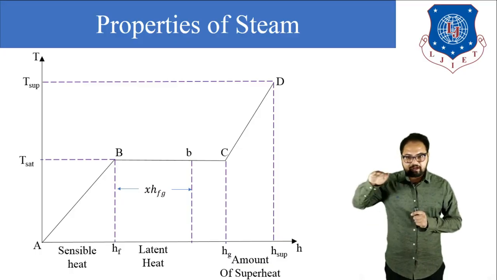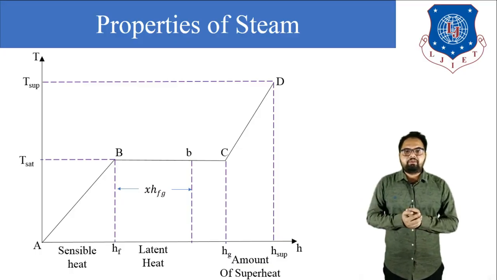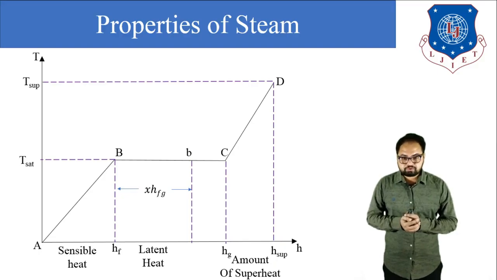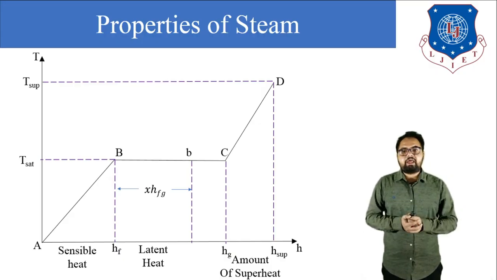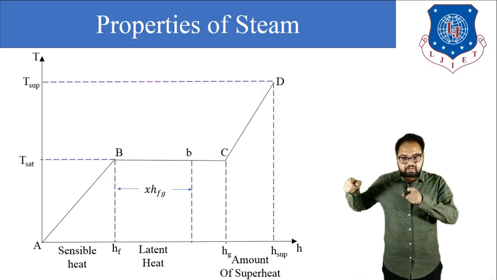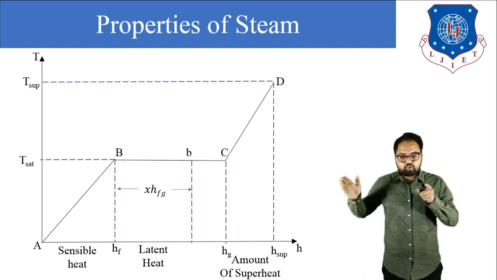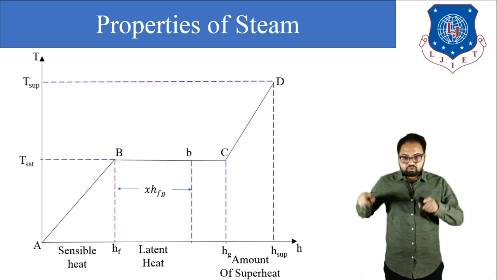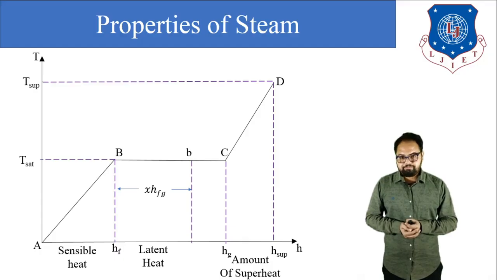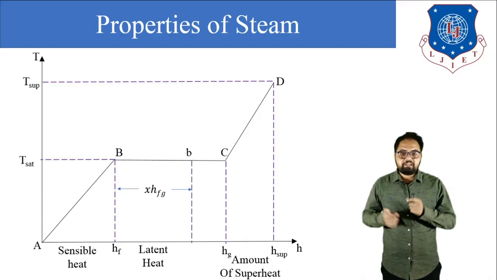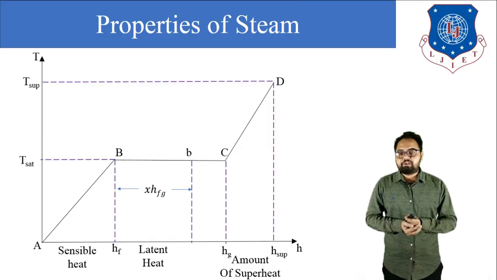And if we drag that B line on the temperature diagram, then we will get the value of saturated temperature. If we drag that line on the specific enthalpy diagram, at that point we can see the gap between point A to hf, that distance is known as sensible heat, or enthalpy of evaporation of liquid. So what is sensible heat or enthalpy of evaporation of liquid?